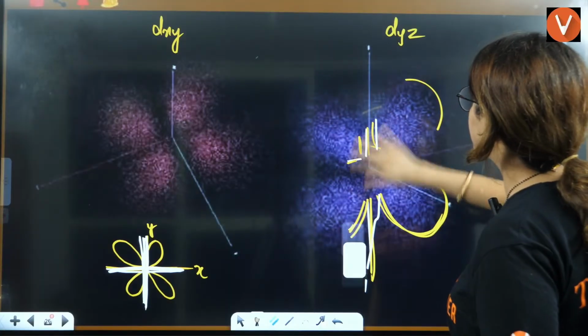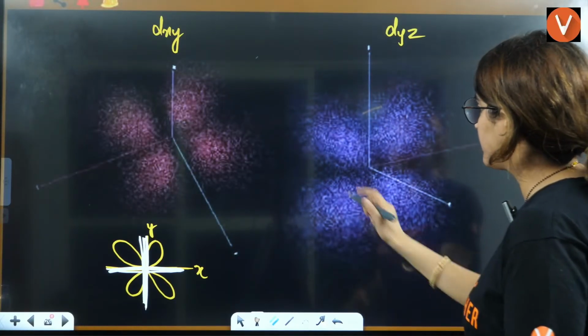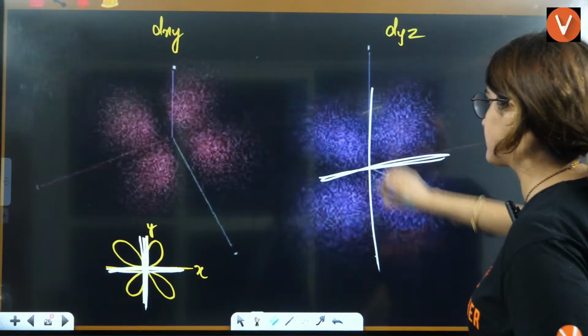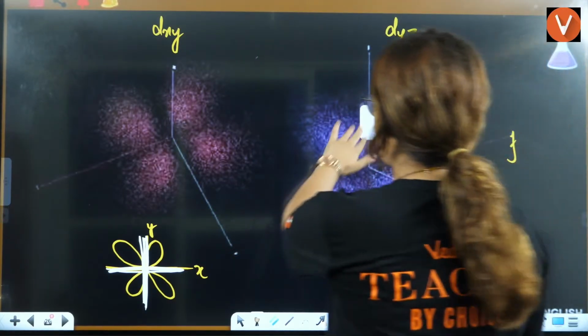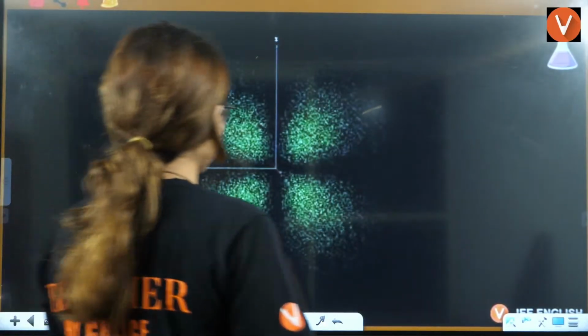So you can see this here as well. This is the plane and this is the plane. Okay, so again two planes here, right? And d, y, z also will have the two planes.